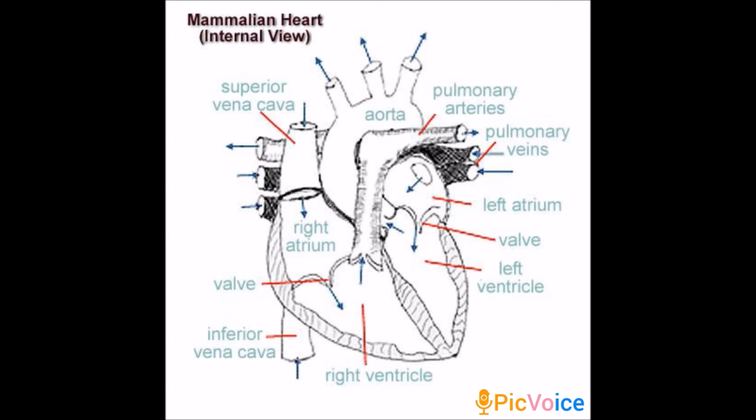Once again I repeat, in the picture you can notice the right ventricle gives rise to the pulmonary trunk which carries the deoxygenated blood to the lungs. From the left ventricle, it arises aorta which supplies oxygenated blood to all parts of the body. Okay, that's all about the circulatory system of rabbit.